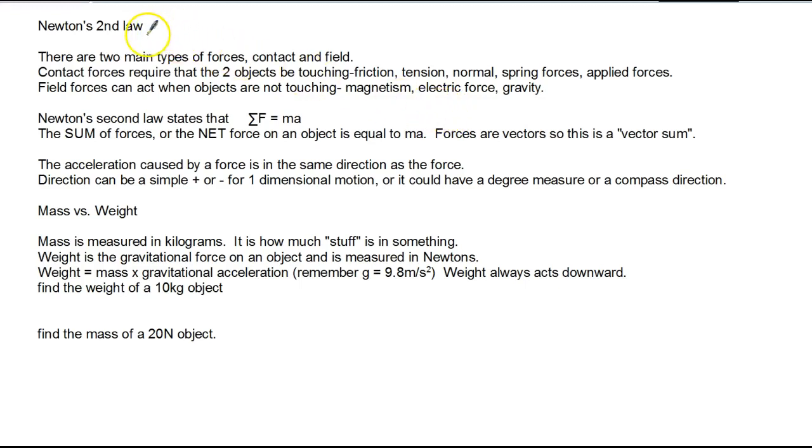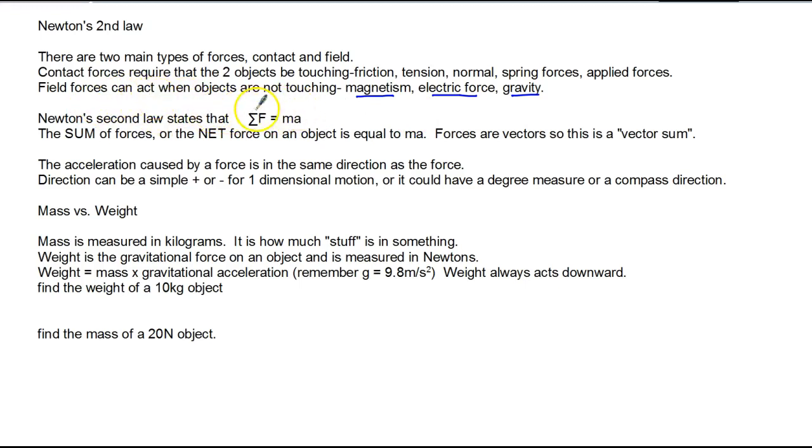Newton's second law is where the math comes in. And we need to talk about forces a little bit before we get to it. There are two main types of forces, contact forces and field forces. Field forces are also called at a distance forces because they can act when the objects are at a distance. Contact forces require the two objects be touching. Well, that's why they're called contact forces. So friction, tension, the normal force, spring forces, and applied forces, those are all contact forces. Field forces are forces that can act when the objects are not touching, and the only ones we have are magnetism, the electric force, and the gravitational force.